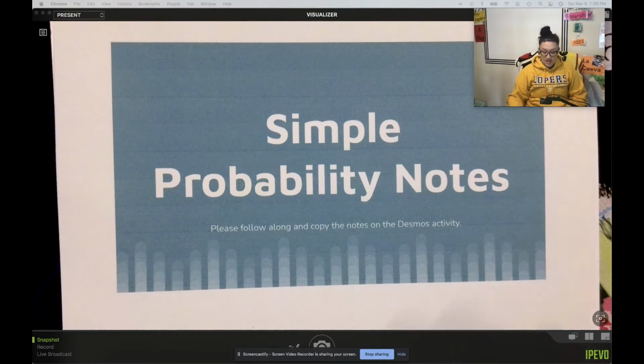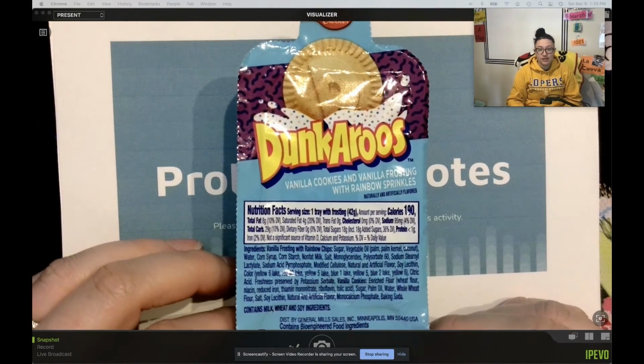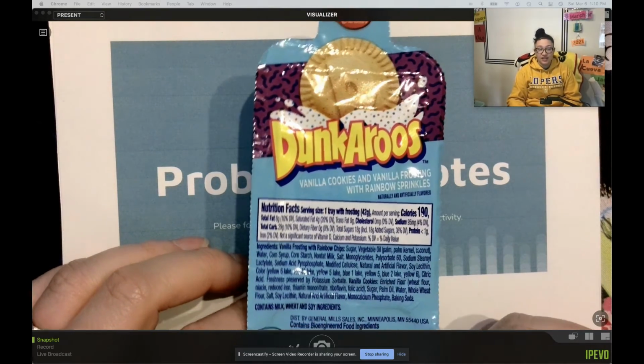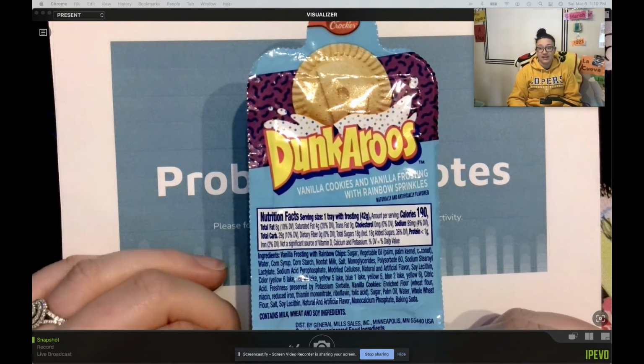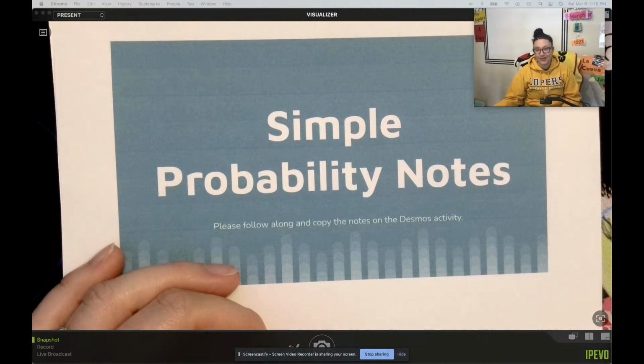So, these are simple probability notes brought to you by Dunkaroos. Dunkaroos, the unofficial snack of Miss LaRosa's childhood that has since been reincarnated, and I bought and ate too many of these this weekend. Dunkaroos.